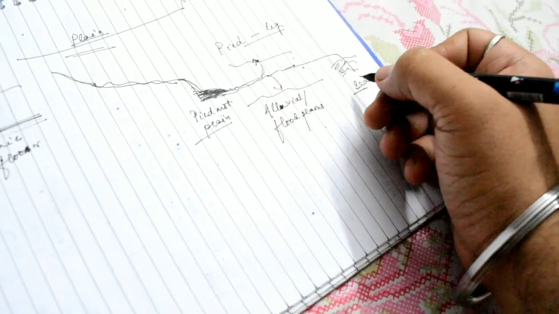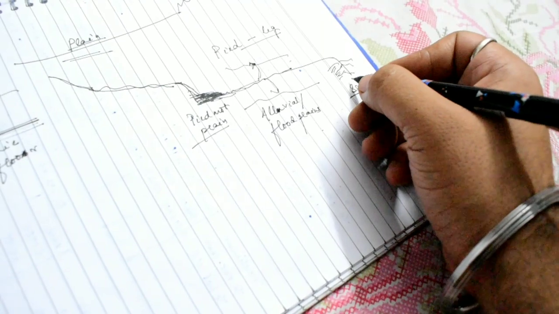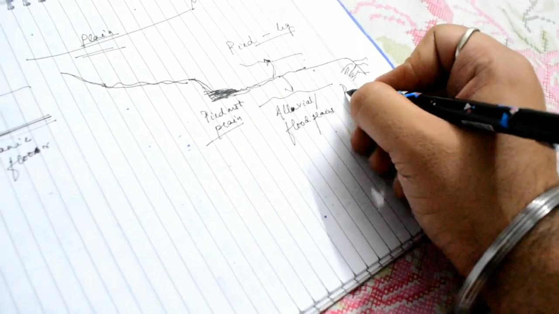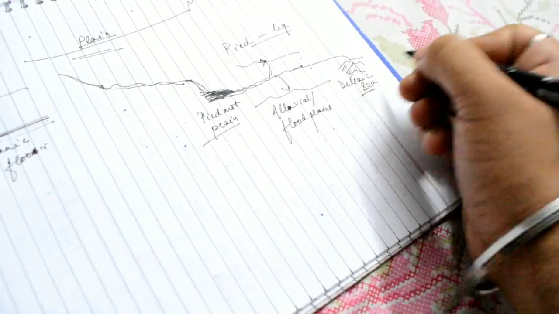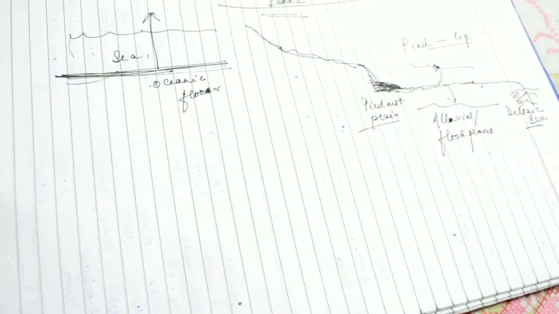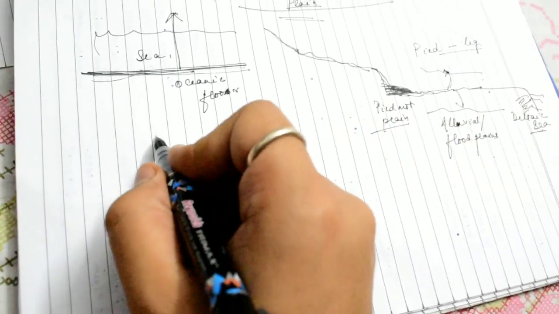And near the mouth of the river, where it is about to enter the sea, we have the deltaic plains. Now these are different kinds of plains formed by the rivers. Plains are also formed by glaciers. How do glaciers form plains? It is easy to understand.